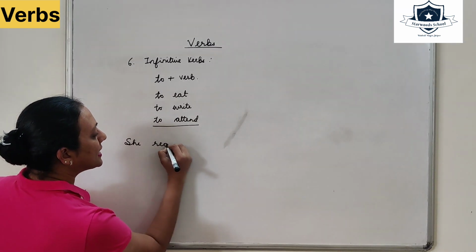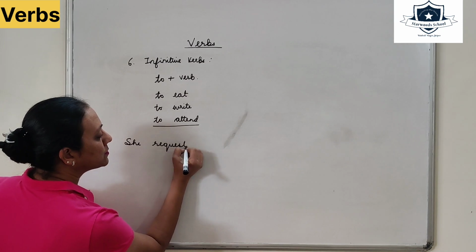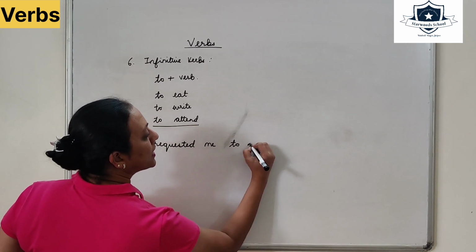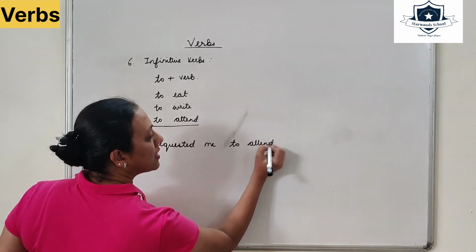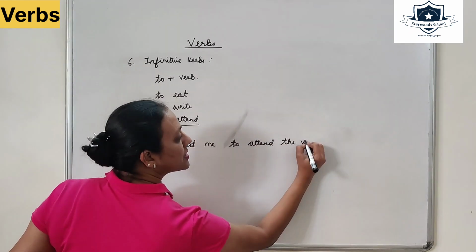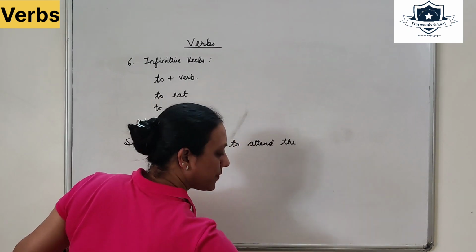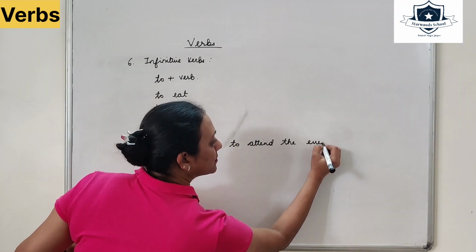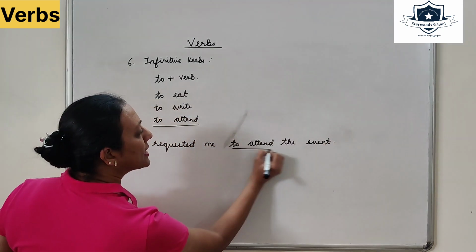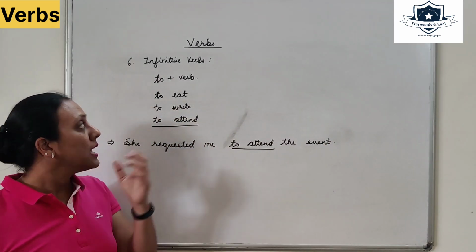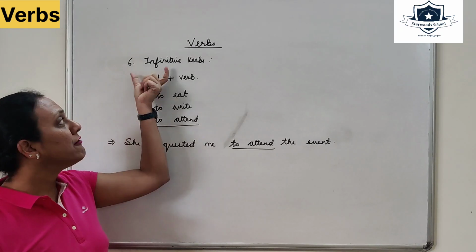She requested me to attend the event. So to attend. So how can we learn about it?